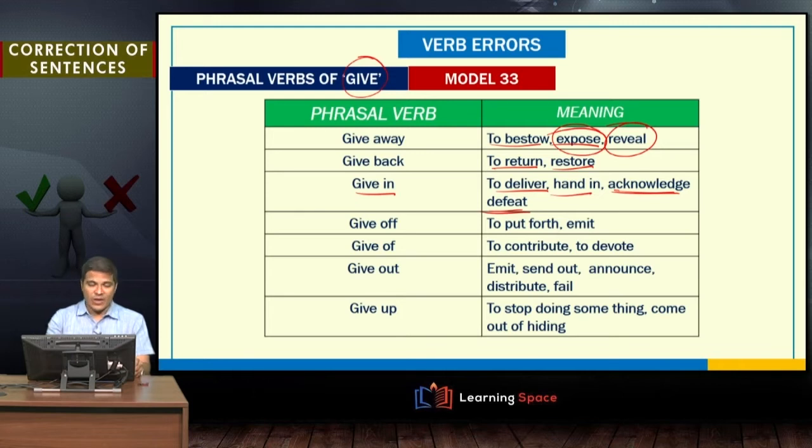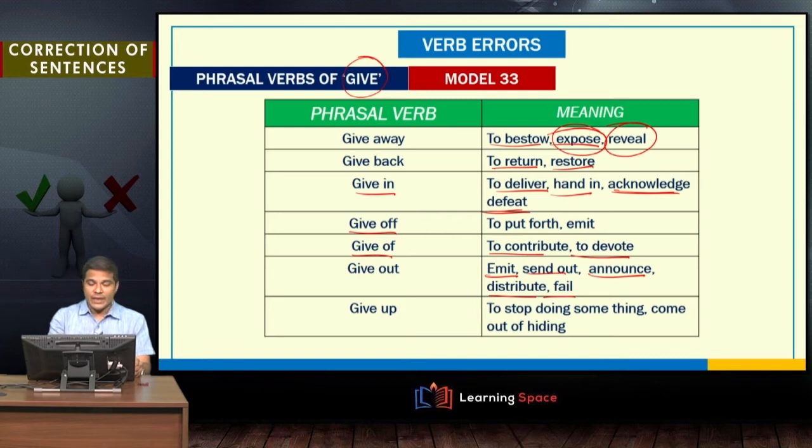So, they have acknowledged defeat. Give off: to put forth or to emit. Give off, to show off. Give over is to contribute to something or to devote, to be devoted to something. Give out is to emit or send out, announce, distribute, or even fail.